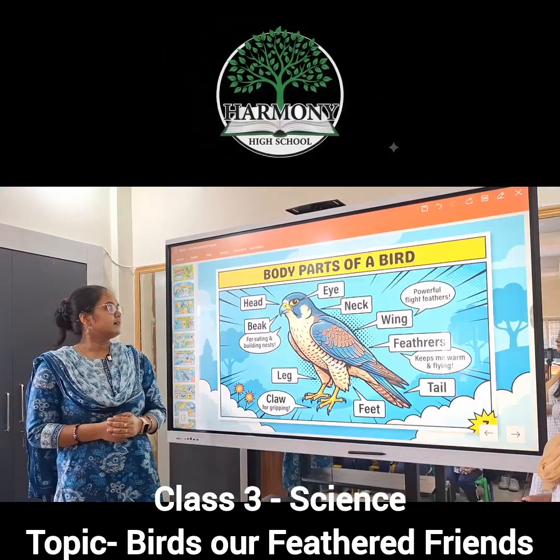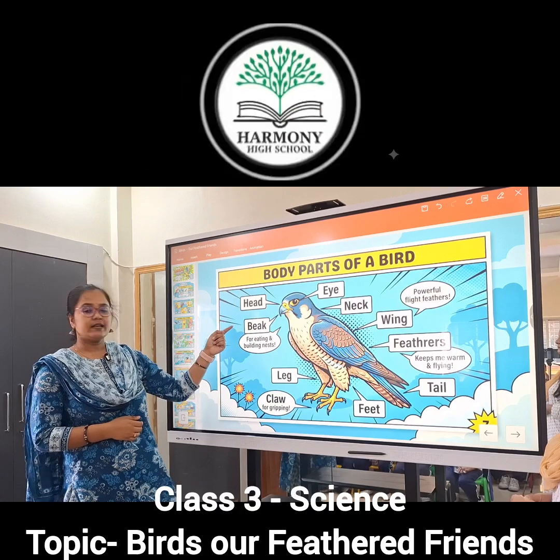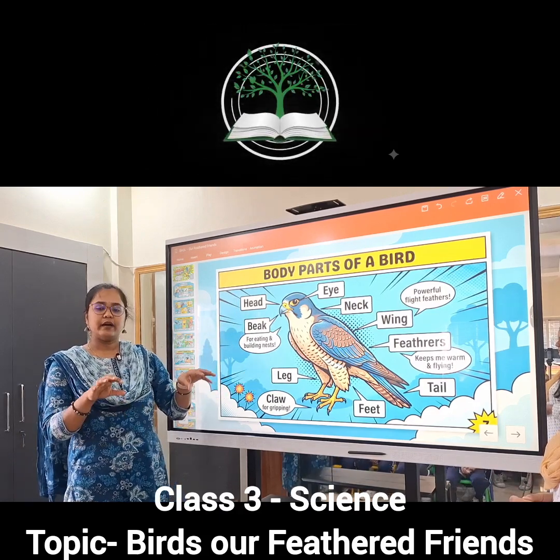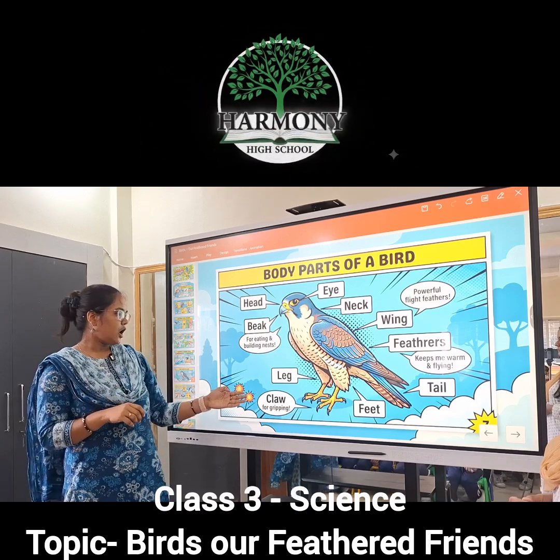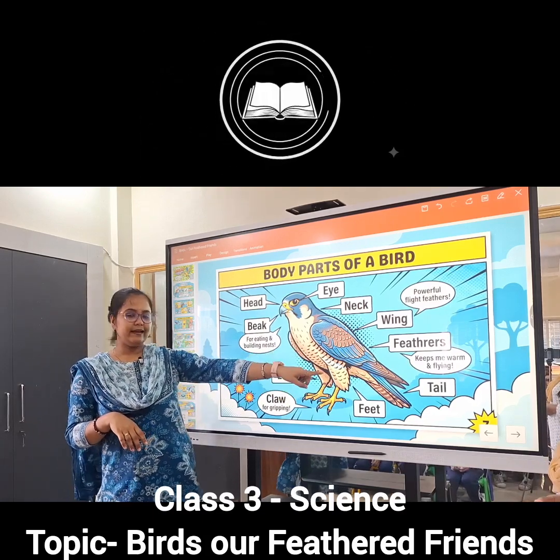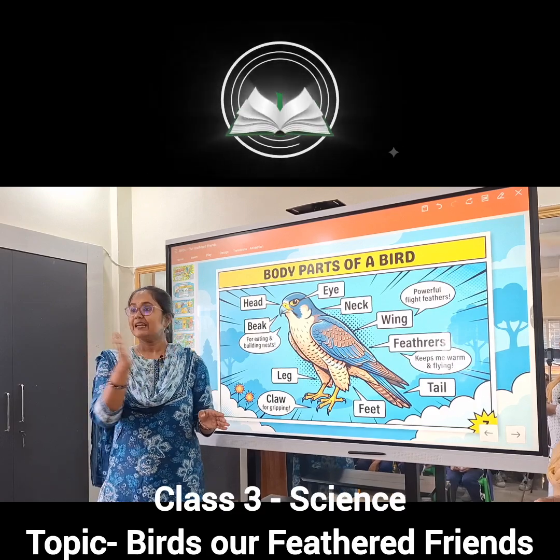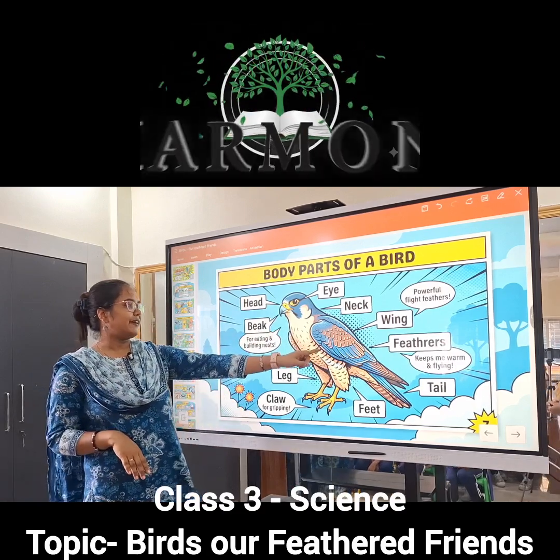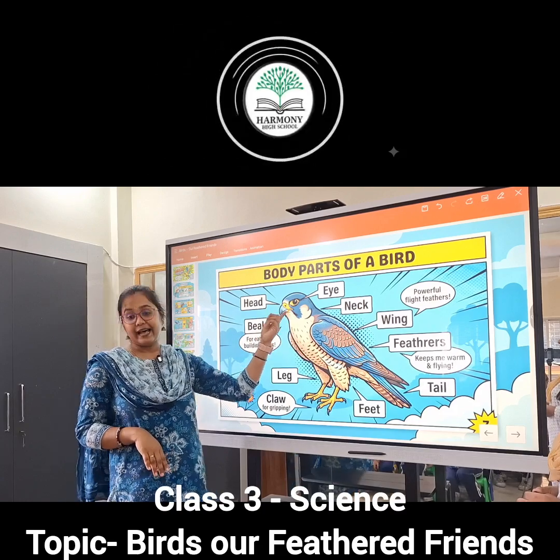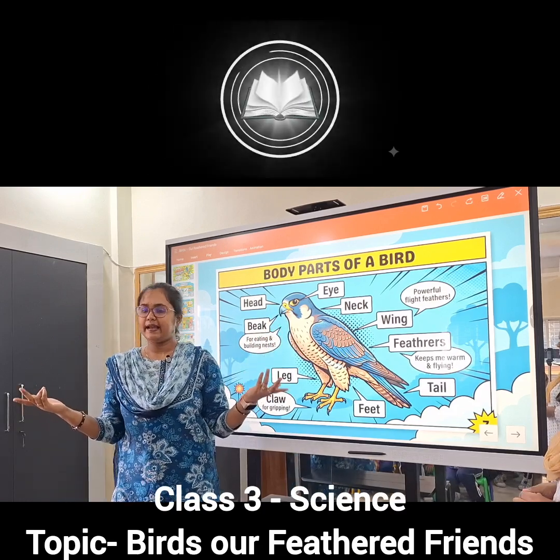Now the parts of a bird. First one is the head. Beak for eating. Legs to stand, walk and perch. Claws for gripping. Next is the feet. And the tail is to change what? Direction. Very good. Next, feathers and wings. This is our neck, and that is the bird's neck. And the eyes, so that they can see their prey and everything.